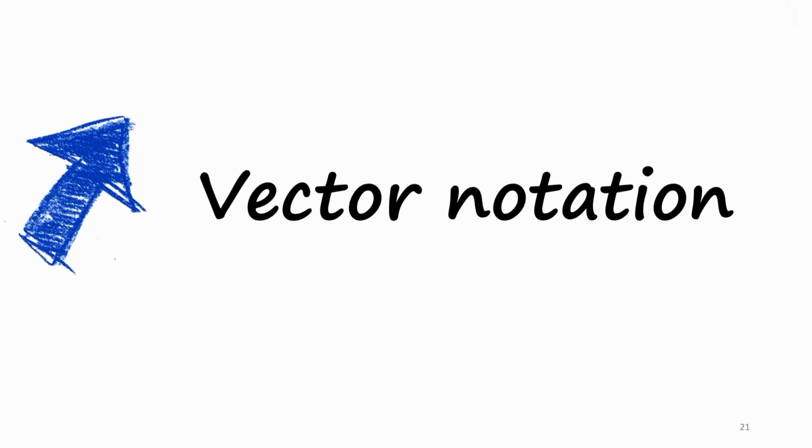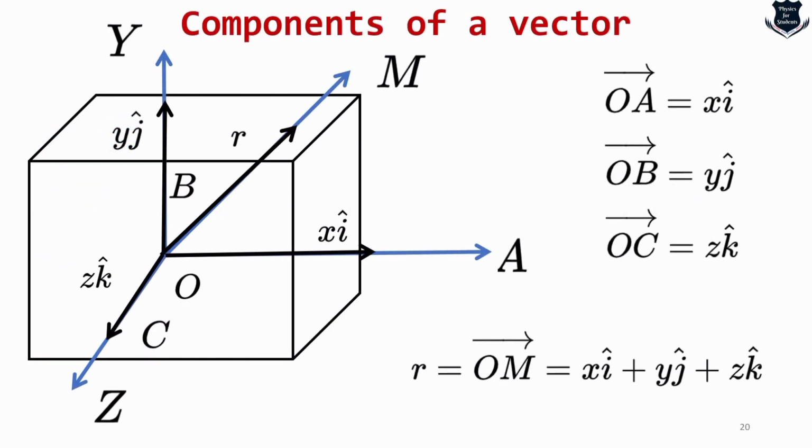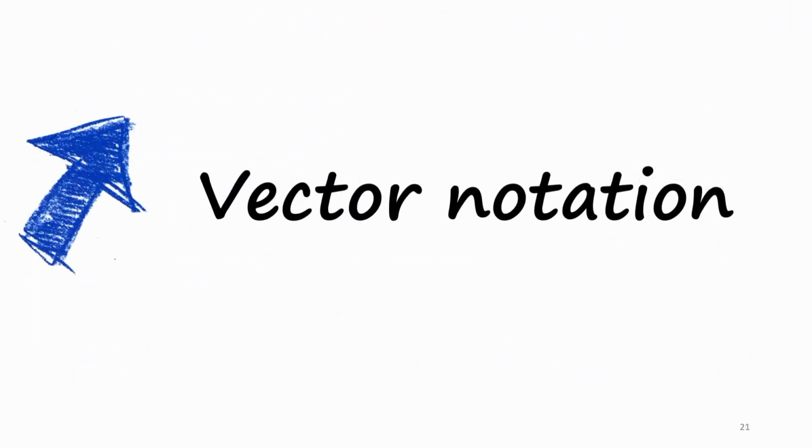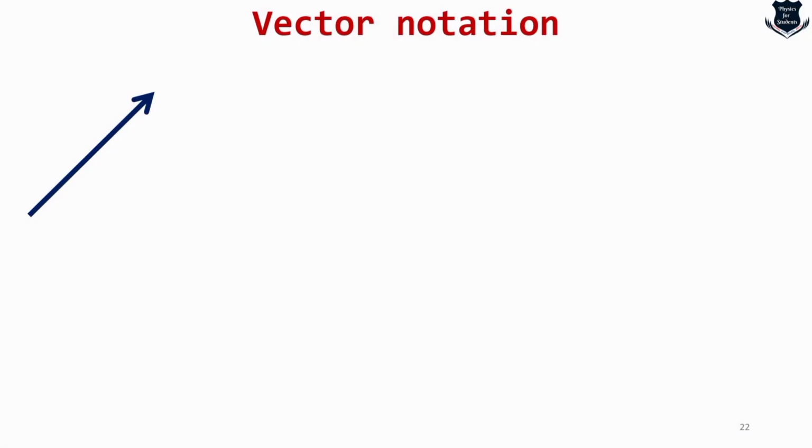Okay, now because the components of vectors are important, you can understand that in the case of a tensor, how these components are being added up, and we can understand the curved space-time. Now it is time also to get hold of the different notations of the vector. Different books have different notations, so I will try to give you a quick idea so that you don't have any confusion.